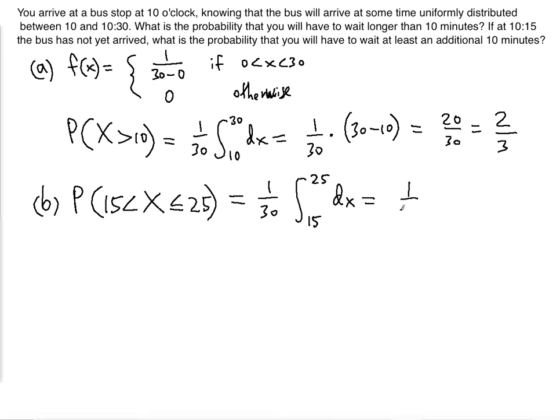So then we would have 1 over 30 multiplying by 25 minus 15. Same as above, same technique, using the antiderivative techniques and facts. So 25 minus 15 is 10, so 10 over 30 gives you 1/3. So that's the probability that you'll have to wait at least an additional 10 minutes, given that you're dealing with the uniform distribution that dictates the arrival time of the bus.